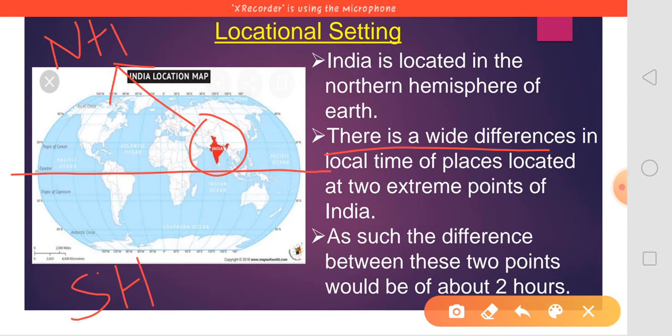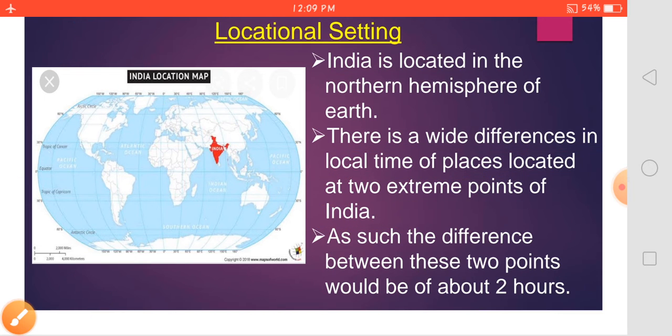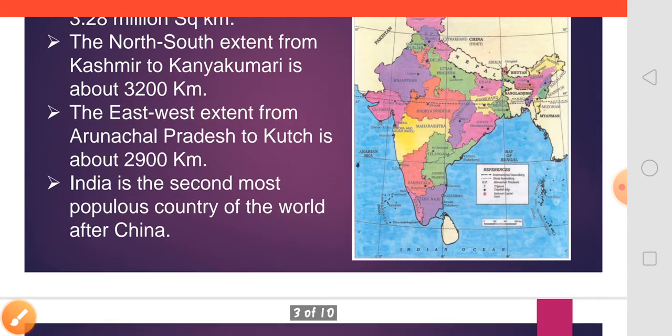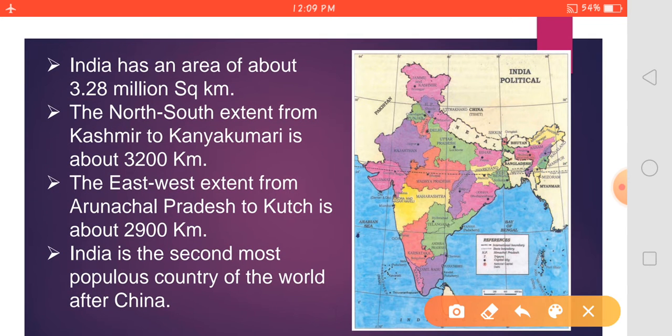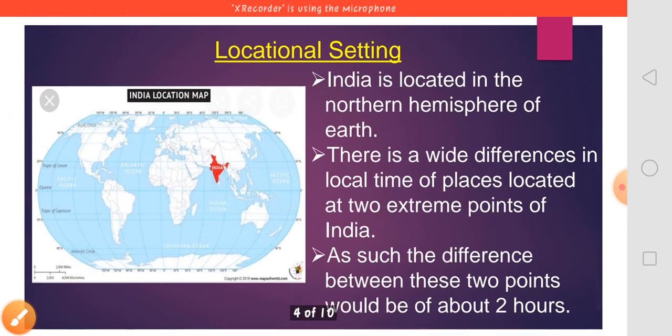There is a wide difference in local time of places located at the two extreme points of India. If we talk about the two extreme points, east and west, there is a 2 hour time difference.